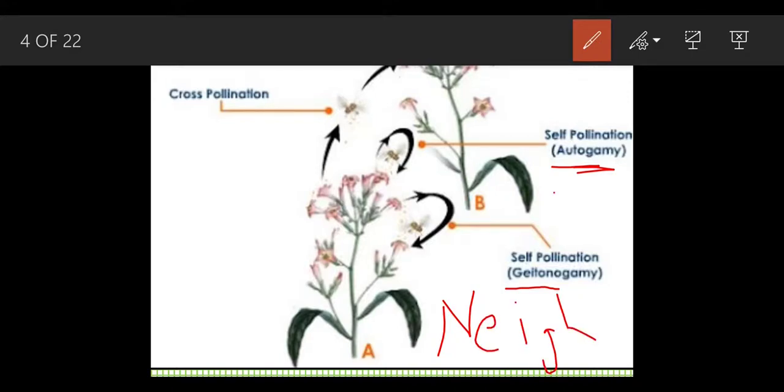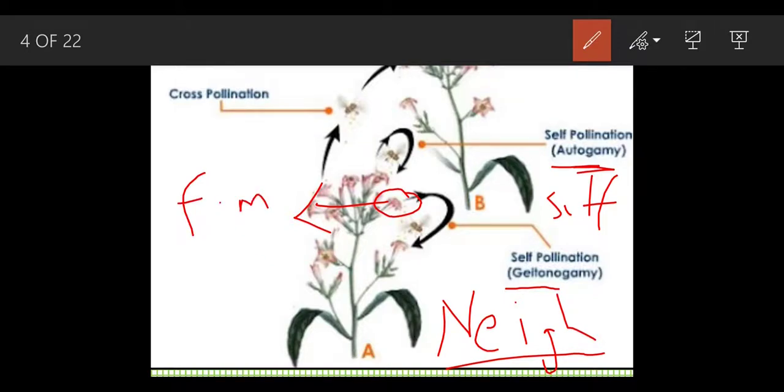Auto means self. Then this is geitonogamy. The word geitono means neighbor. Suppose this is the female part and this is the male part. The pollination is occurring in the same plant, but the difference is of flower. Same plant but different flower.